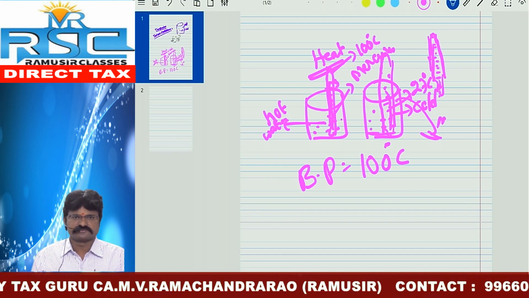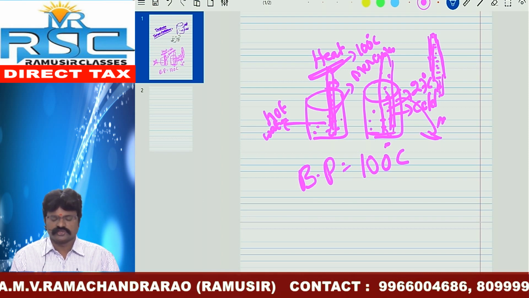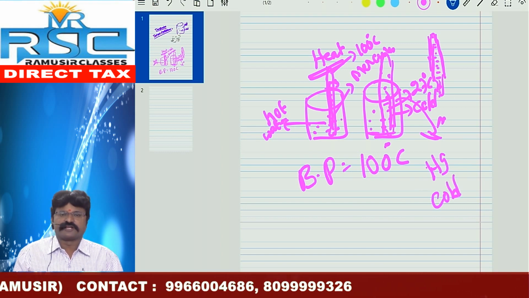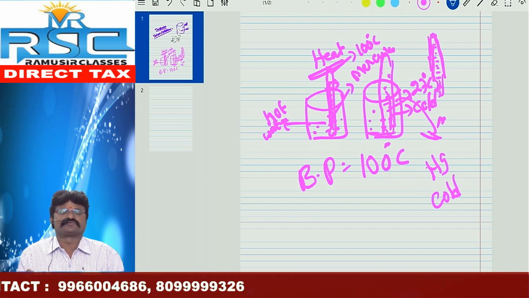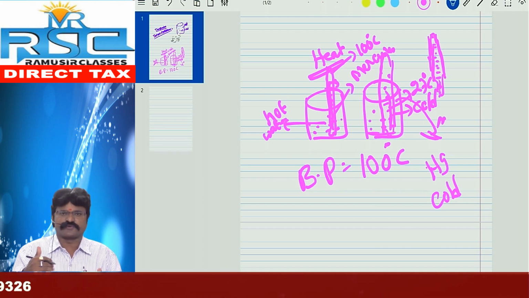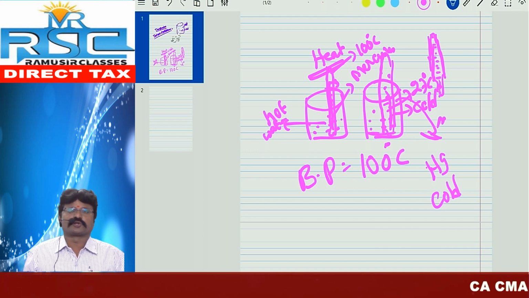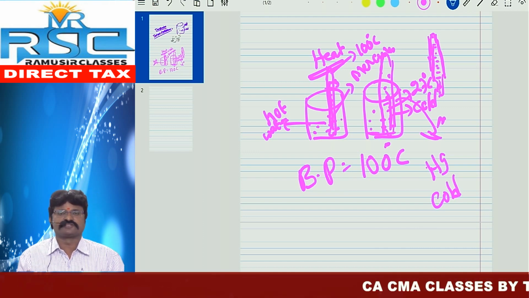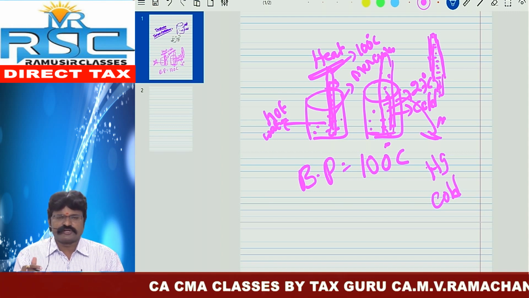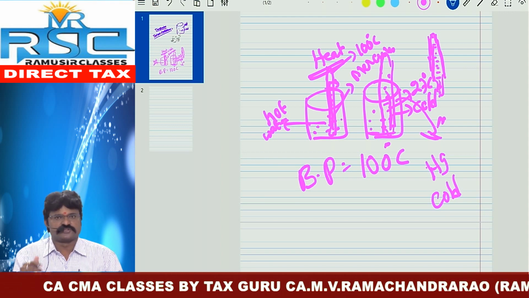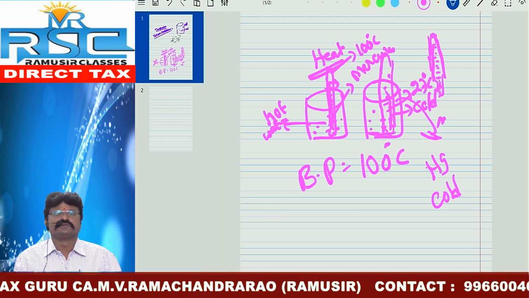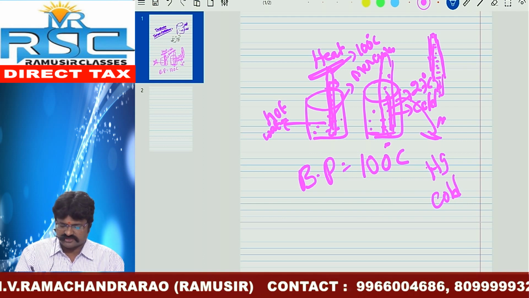Why does it decrease? I already told you, here the hotter body is mercury and the colder body is cold water. Because of thermal equilibrium, heat energy is being transferred from the hotter body to the colder body. Here, what is the hotter body? The hotter body is the mercury. And what about the colder body? Cold water is the colder body. So you can easily understand that heat energy is being transferred from mercury to water. That's why the temperature level gradually decreases.